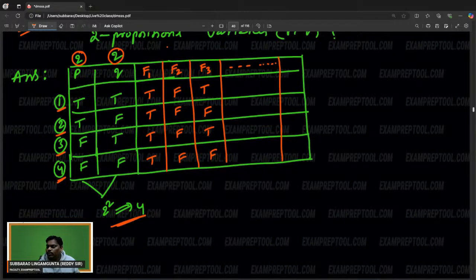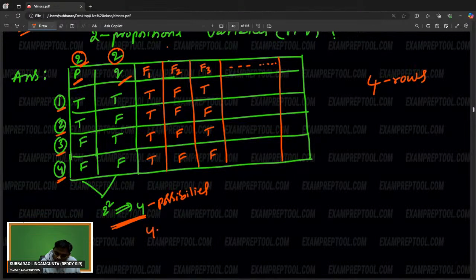See this one. Four rows possible. Careful, everyone. With the two propositional variables, because every variable has two choices, four possibilities are there, which is nothing but four rows.